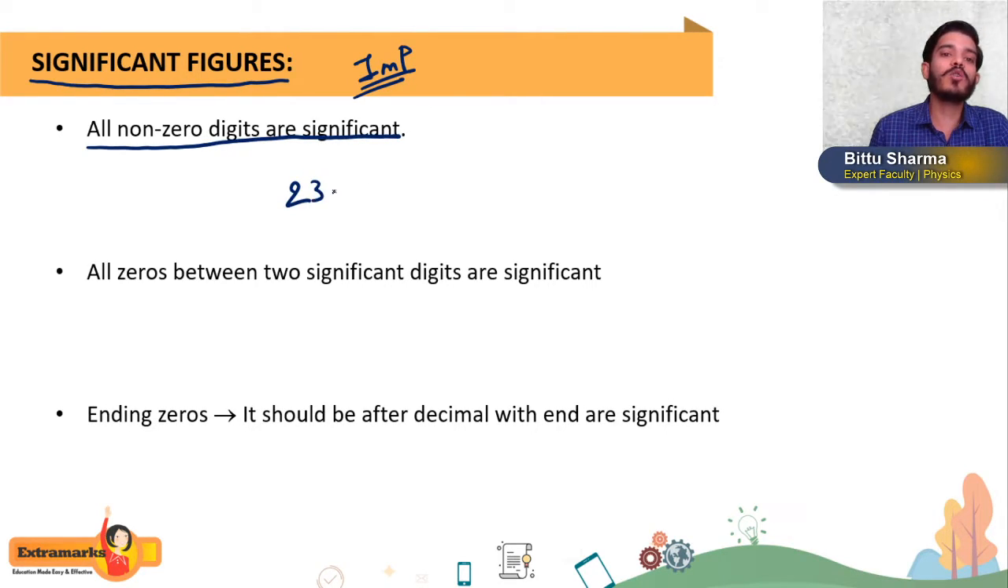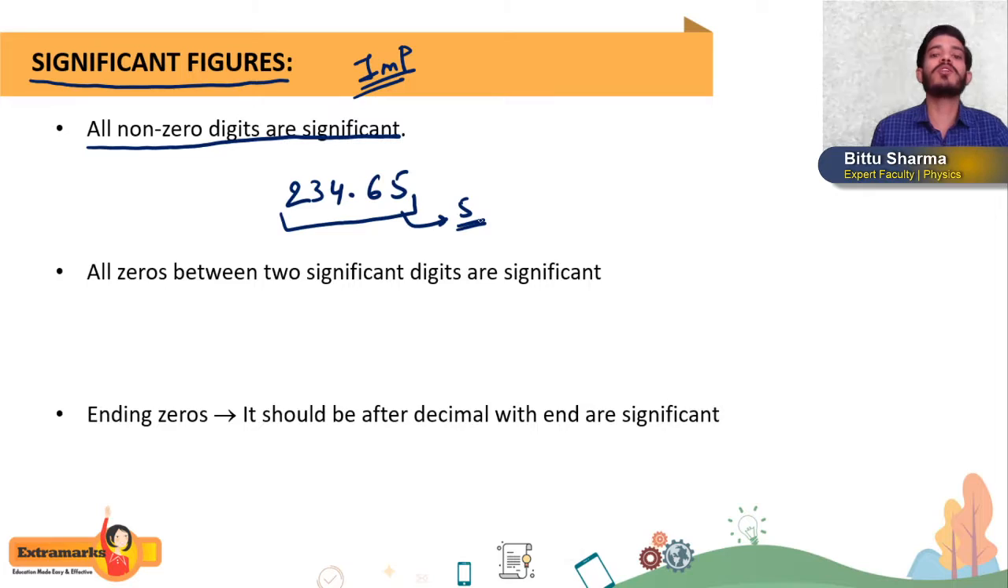Suppose I have a quantity 2234.65. In this, how many significant figures are there? Students, 5 significant figures are there, because all the digits here are non-zero, and non-zero digits are significant. Okay.